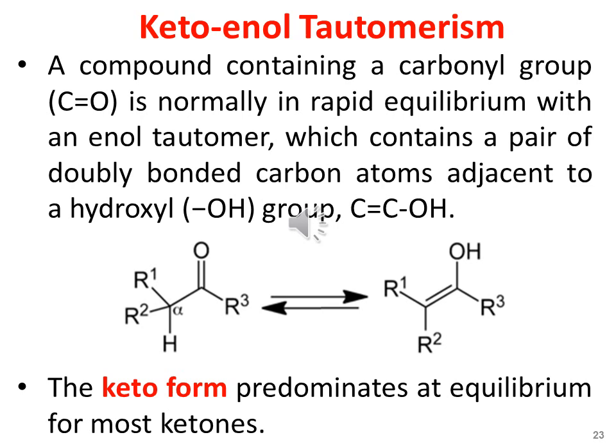And similarly in the enol, the hydrogen atom of the hydroxyl functional group is rapidly shifted towards the alpha carbon. The keto form predominates at equilibrium for most of the ketones. So in keto-enol tautomerism, in the majority of the cases, the ketone form or the keto form predominates, having the higher concentration under normal conditions. However, there are some exceptions that we will also discuss in this lecture. In these exception cases, the enol form predominates.